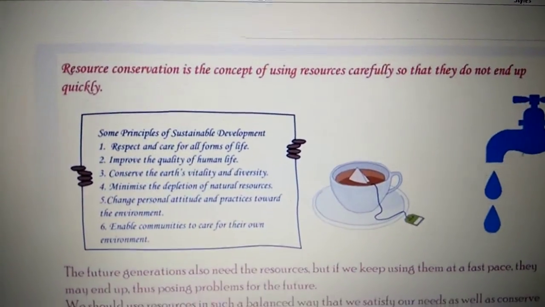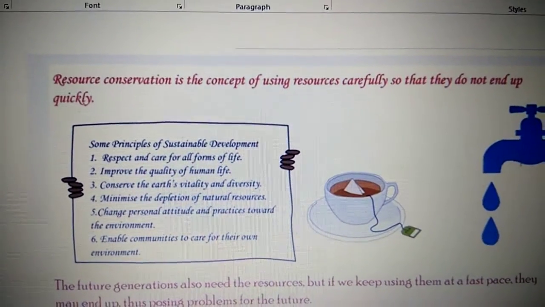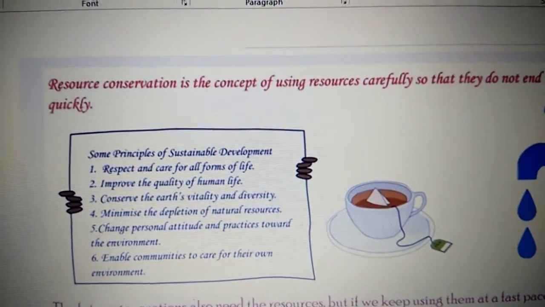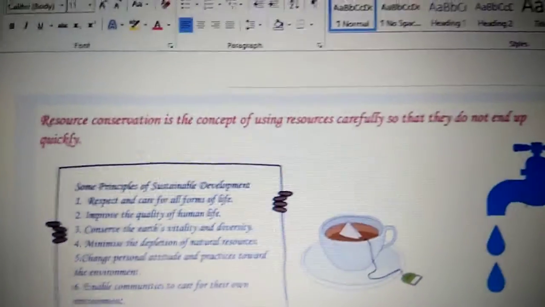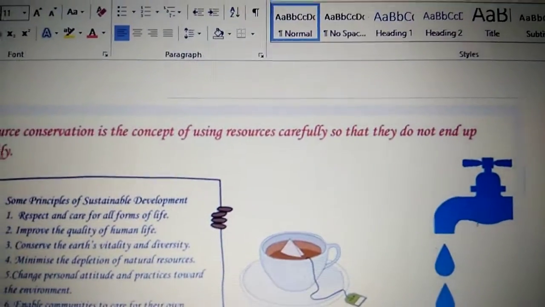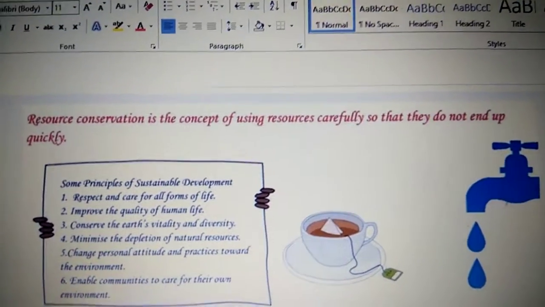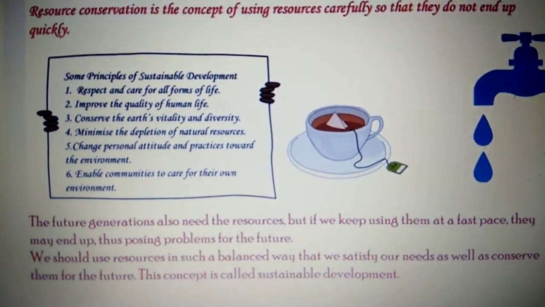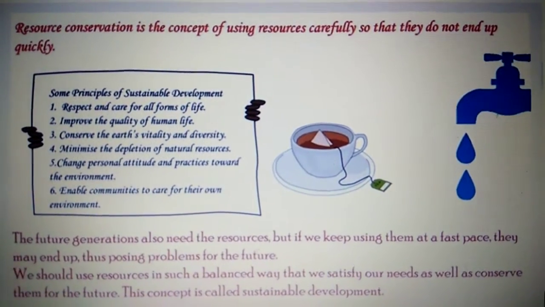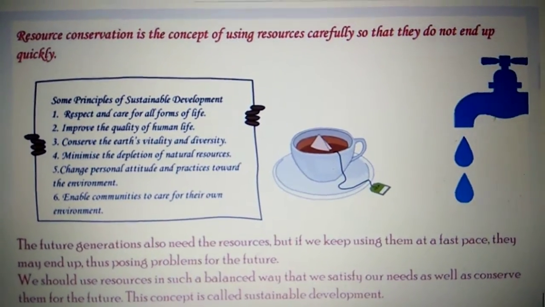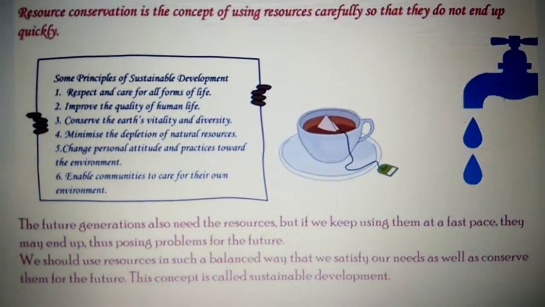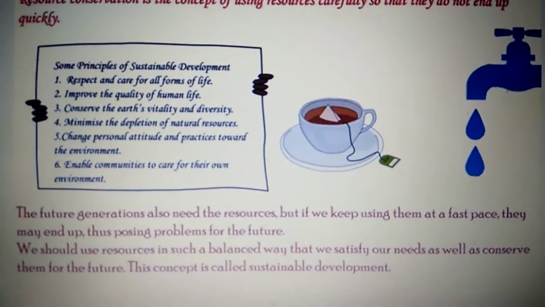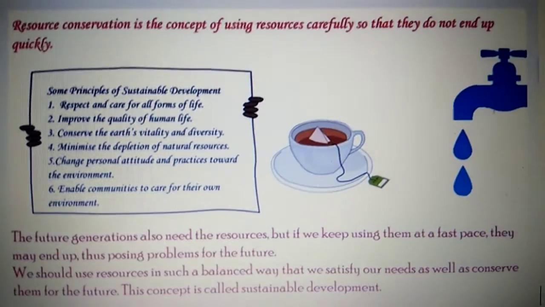Children, now that you have seen the importance of resources, we need to conserve these resources. One thing that you must know is a term called resource conservation. It is a concept of using resources carefully so they do not end up quickly and they can be used in future. Our future generation also needs these resources. But if we keep using them at a fast pace, they may end up soon, posing problems for the future. So we should use our resources in such a balanced manner that we satisfy our own needs as well as conserve them, save them for the future also.